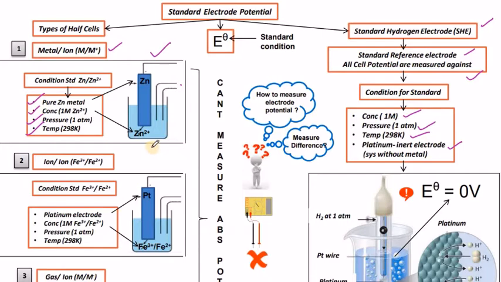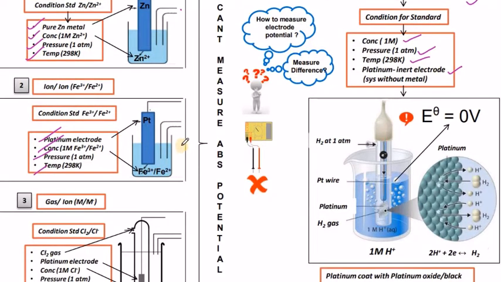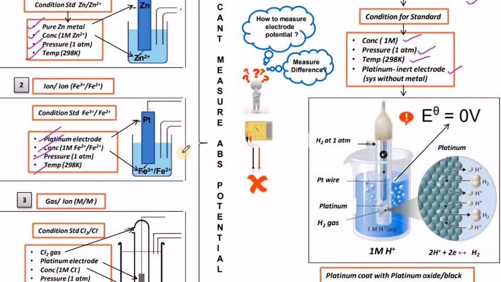In the standard conditions, the zinc half cell can be connected to the standard hydrogen electrode to find the zinc electrode potential. And moving on to the iron case, we have Fe3+ and Fe2+. When Fe3+ converts into Fe2+, that is the reduction. In this case, a platinum rod is introduced as the electrode, and the concentration of Fe2+ and Fe3+ is 1, pressure is 1 atmosphere, temperature is 298 K. This can also be connected to the hydrogen electrode to find its potential.